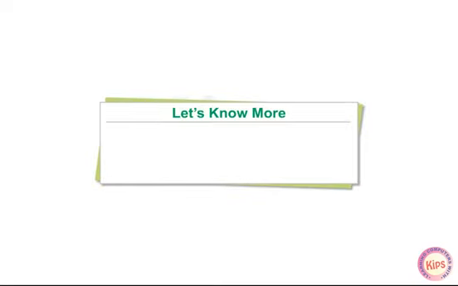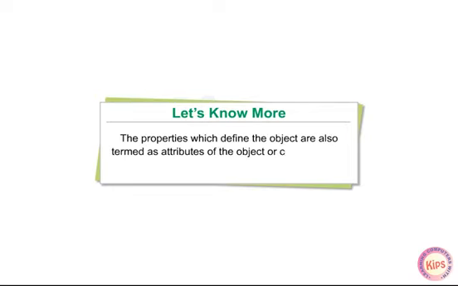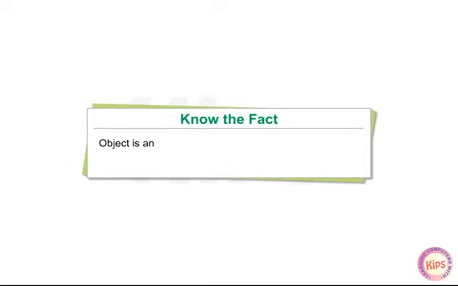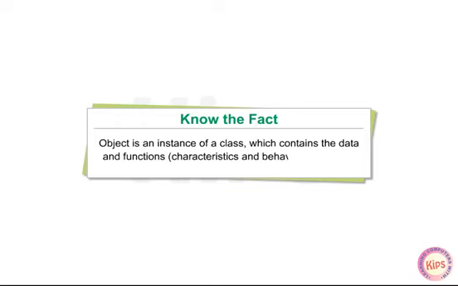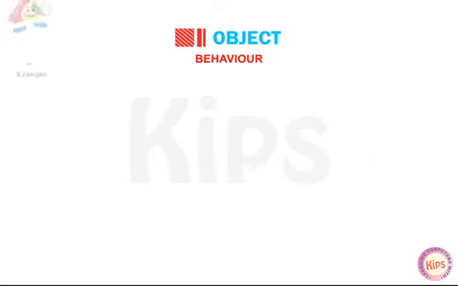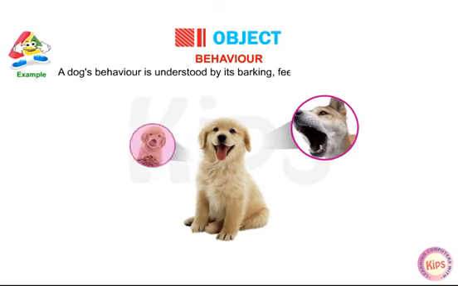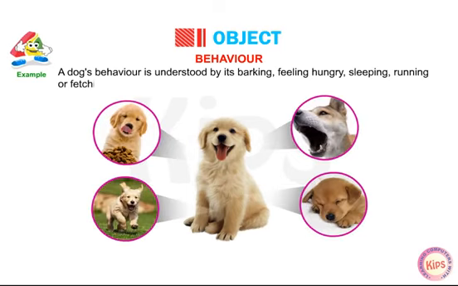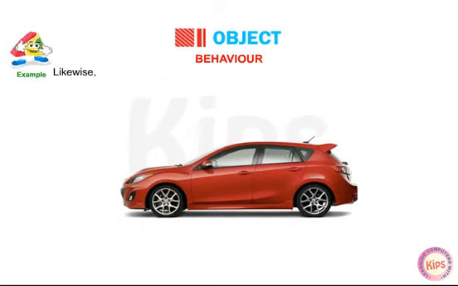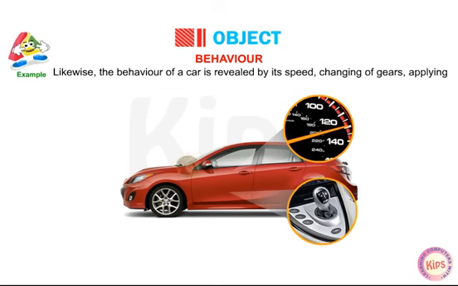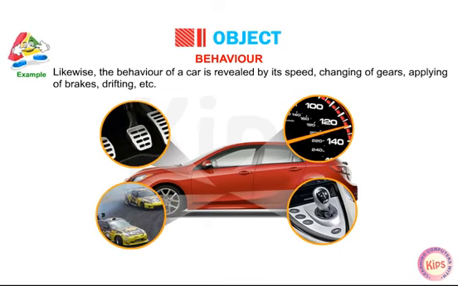Let us know more. The properties which define the object are also termed attributes or characteristics of the object. Students, note the fact: an object is an instance of a class which contains the data and functions, characteristics and behavior together. Let us understand this through an example. A dog's behavior is understood by its barking, feeling hungry, sleeping, running or fetching an object. Likewise, the behavior of a car is revealed by its speed, changing of gears, applying of brakes, drifting, etc.